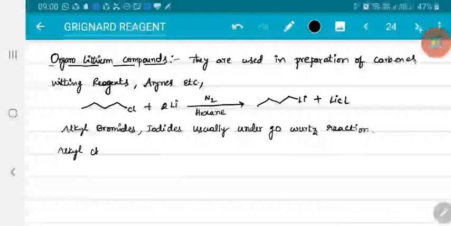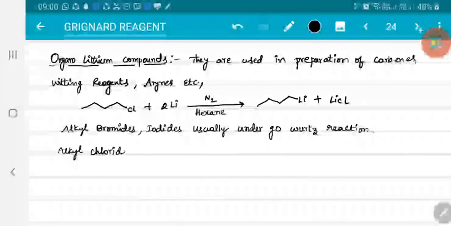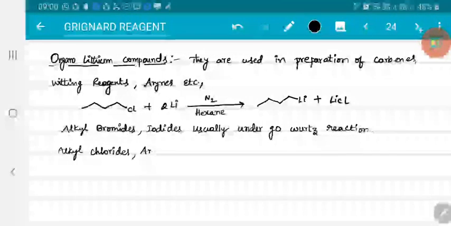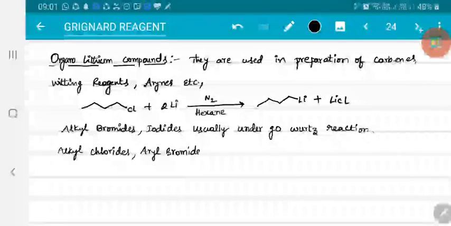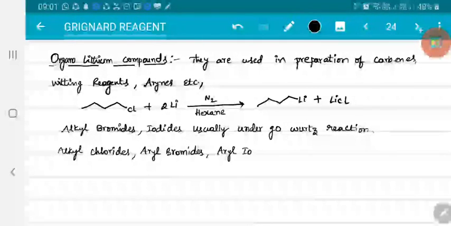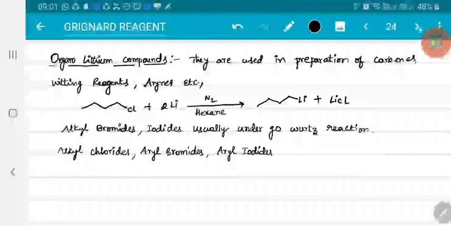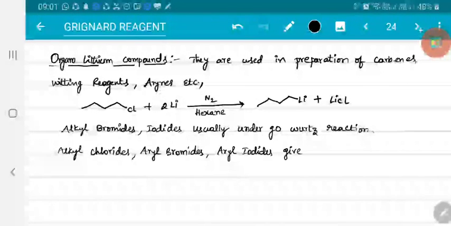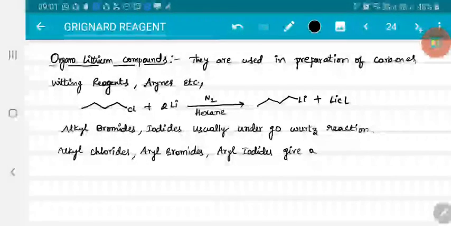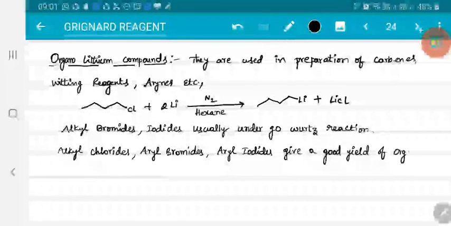In case of alkyl chlorides, or if you take aryl bromides instead of alkyl bromides, we have to consider aryl bromides and aryl iodides. They give a good yield of organolithium compounds.